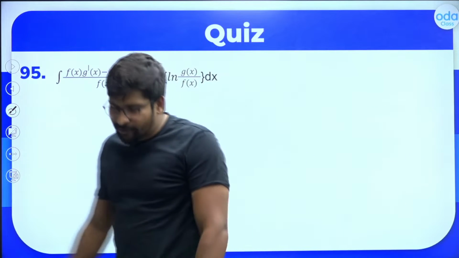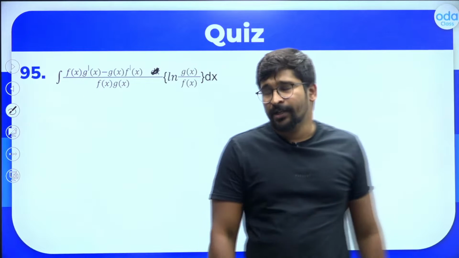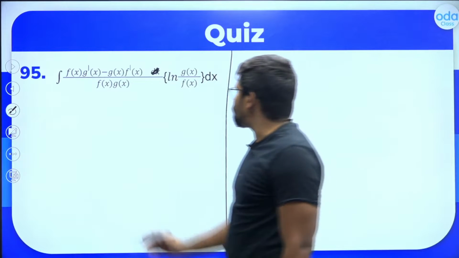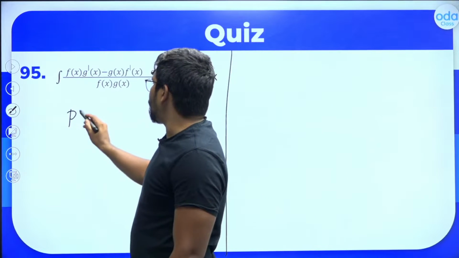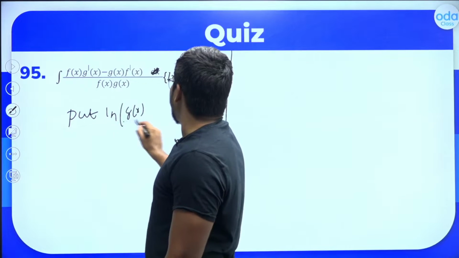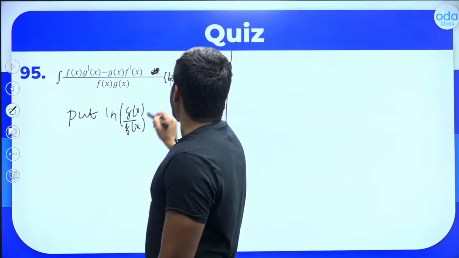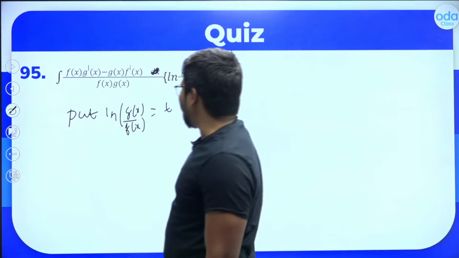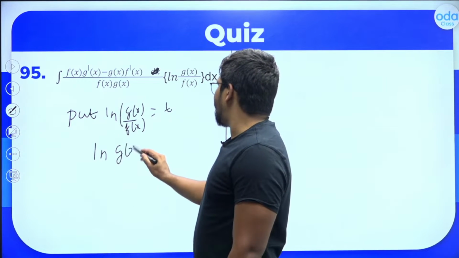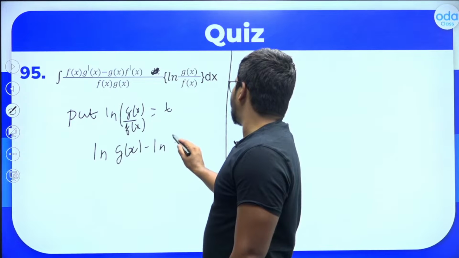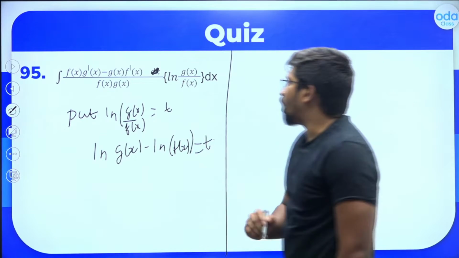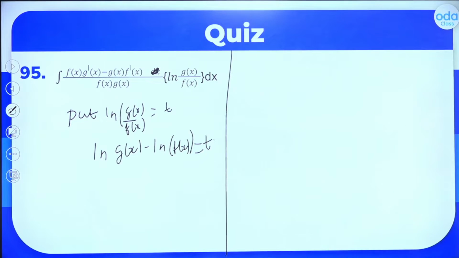It is going to make your life easy only. Okay, so let's think what substitution you can fairly make here. Let's do the substitution. Let's put log of g of x by f of x as t. You know that log of g of x by f of x is log of g of x minus log of f of x, right? You can write it like this. Let's put it as t. So log of g of x minus log of f of x is t.